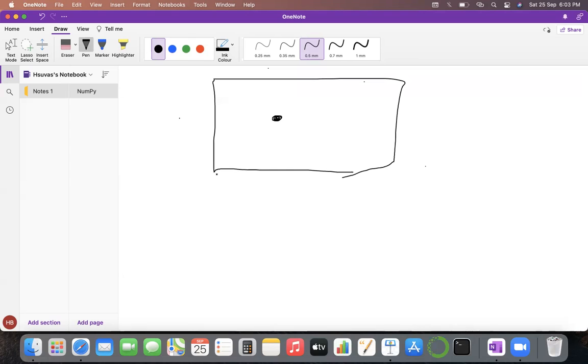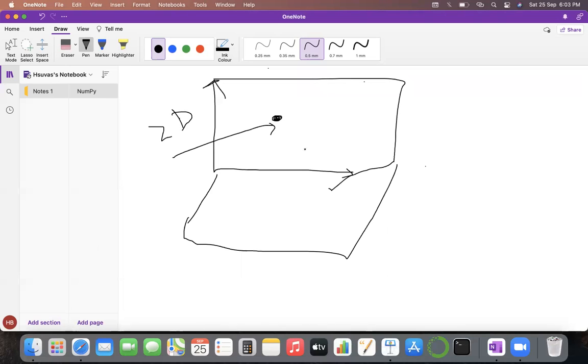If you consider these two perpendicular lines, you can consider them as a two-dimensional plane, and the position of this particular point can be represented using two coordinate values.